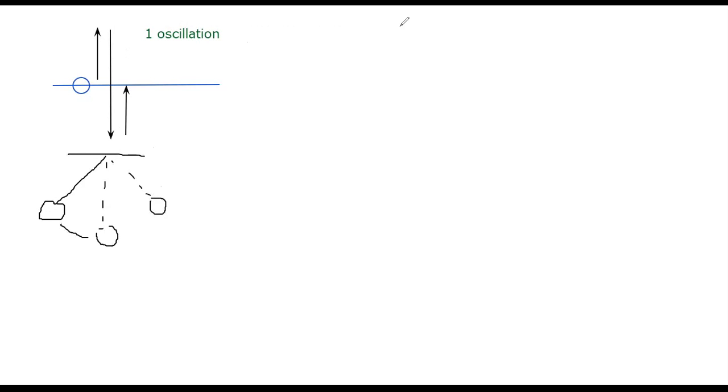Let's assume the original position is at the left. It swings down here, up here, and all the way back here. This is one oscillation. Now, oscillation can be a spring. So we have a spring here, hanging any random object here.